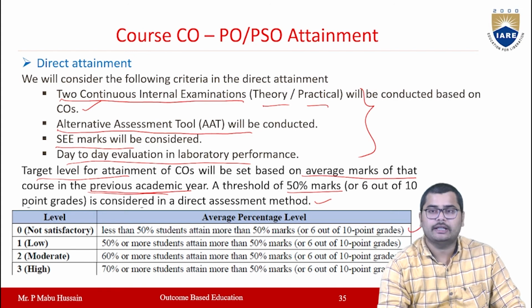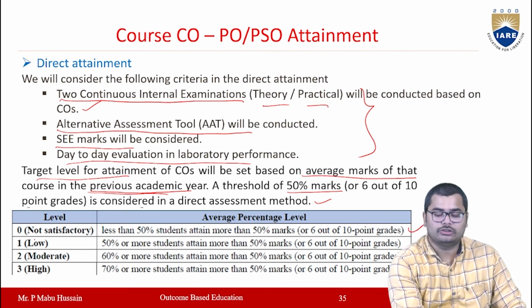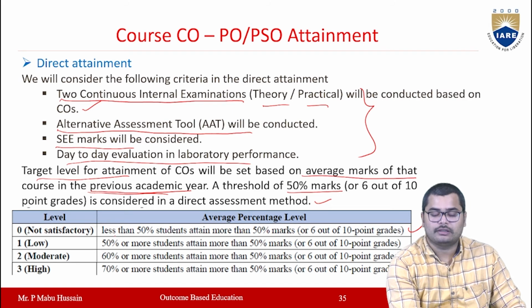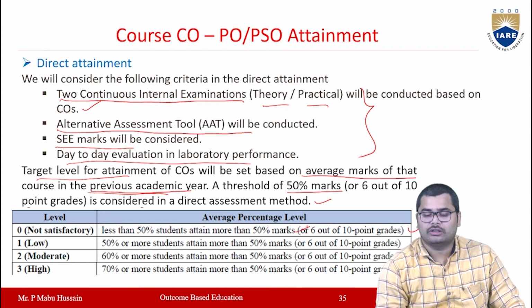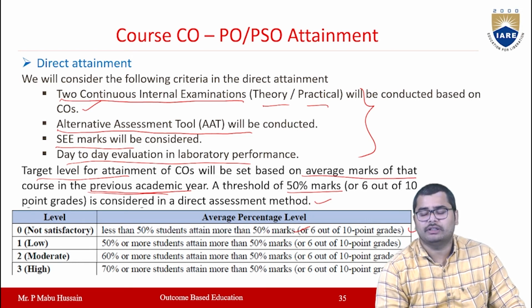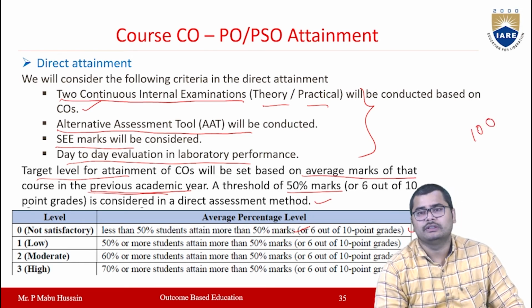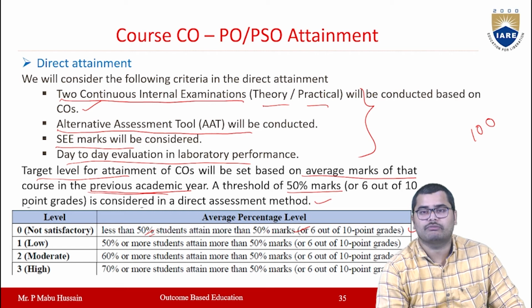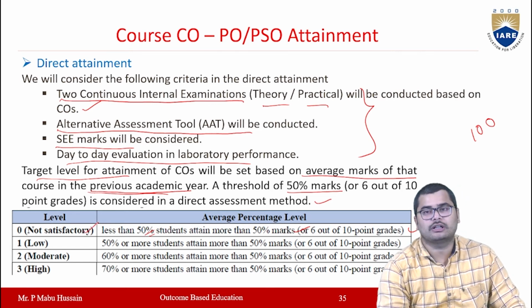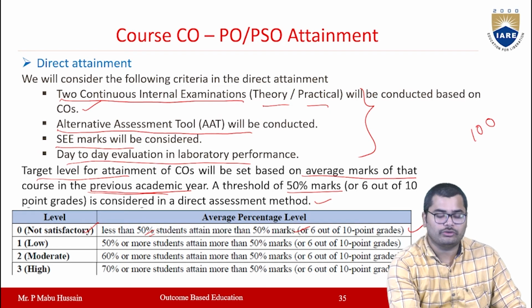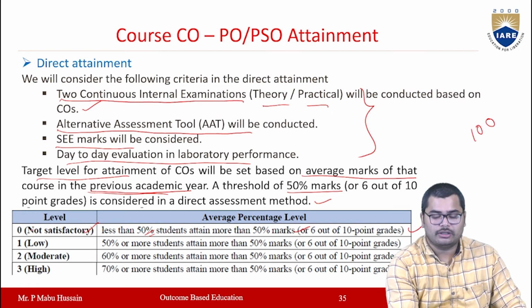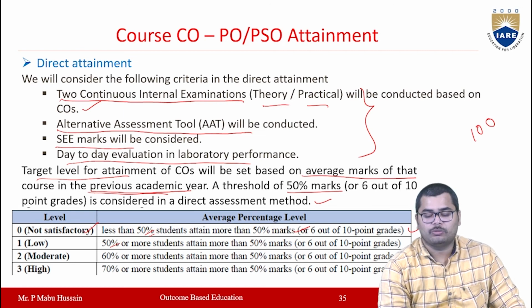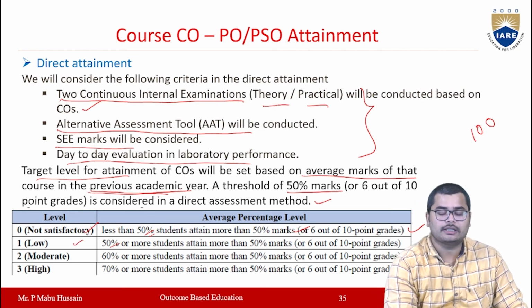Now here I have given the table. Level 0, which is not satisfactory, is if less than 50% of students attain more than 50% marks. In a class we will have, let us assume, 100 students. If 50% of students attain more than 50% of marks, you can take it as a low level.